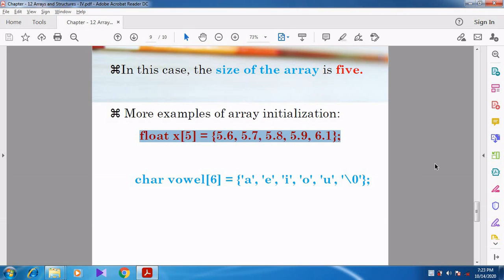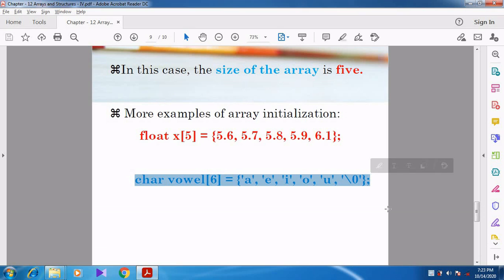Then what size have they specified? The size is specified as 5. So what are the elements? 5.6, 5.7, 5.8, 5.9 and then 6.1. So it is declared and the values are also assigned, so initialization is done. Right? A floating point array. Now see the next example. From this example, what do you understand? Vowel is the name of the array. And what is its data type?